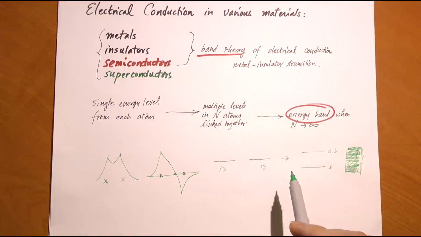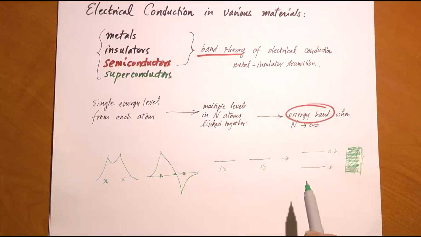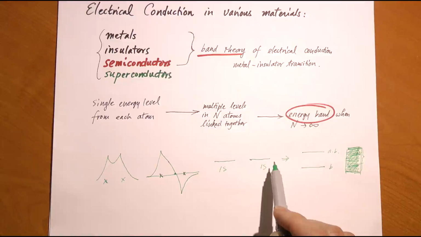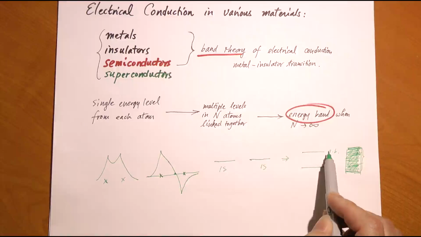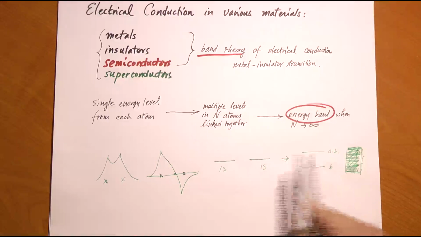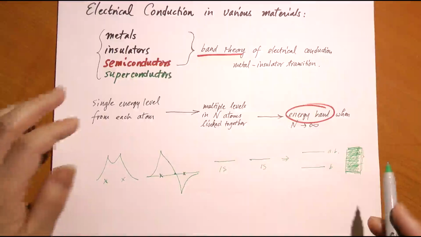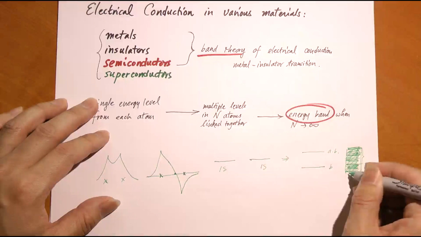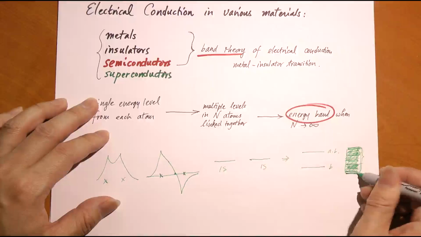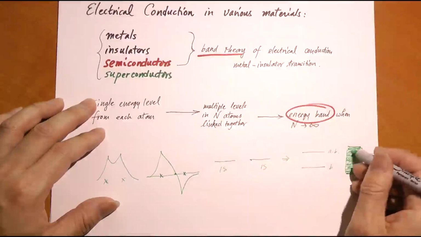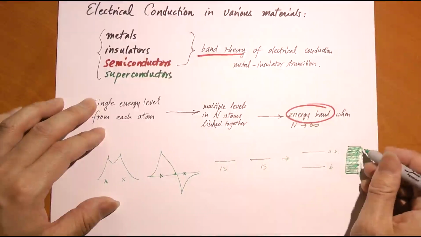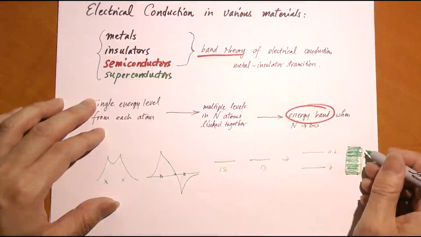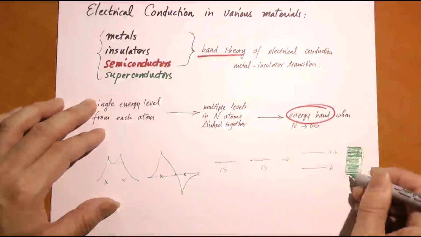Their electron clouds overlap. So what happens? Well, the same energy level, the 1s level, from say 100 atoms will now split 100-fold because of their interaction. And all these 100 levels will now be closely spaced together in between a minimum value and a maximum value. You can see here that the energy spacing between one energy level and its neighbor is now considerably smaller, because we have to accommodate a whole bunch of them.